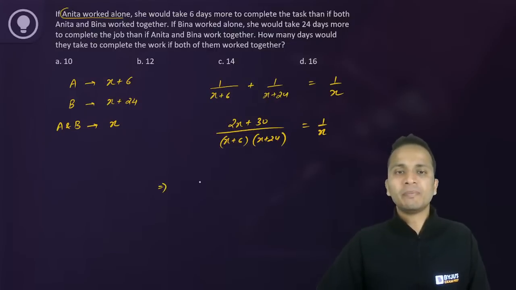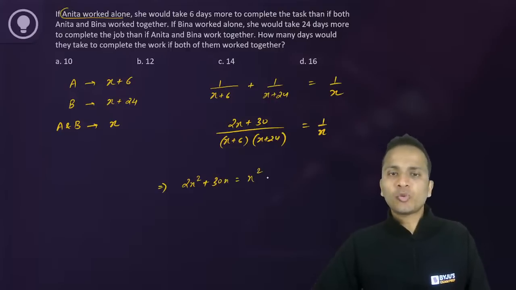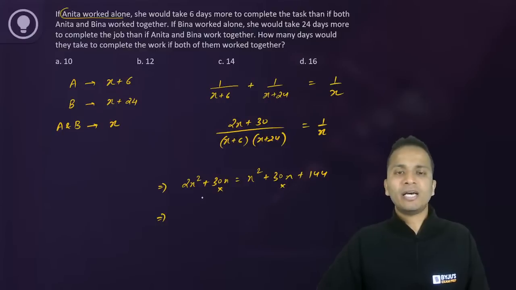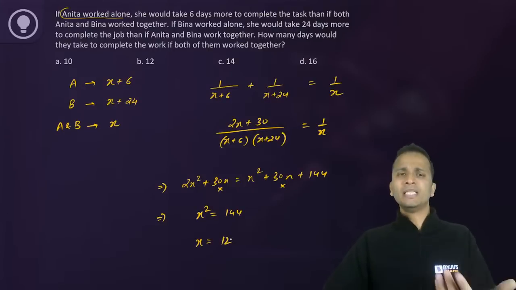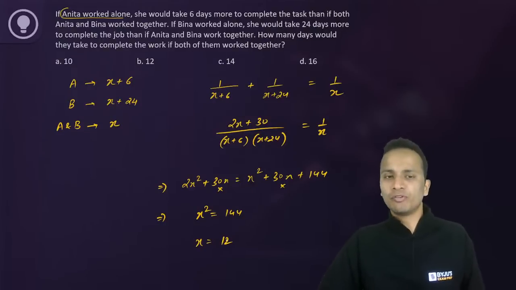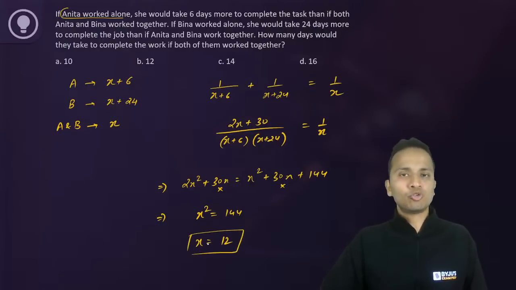Now doing cross multiplication, I'll get 2X square plus 30X is equal to X square plus 30X plus 144, right? So 30X will get cancelled on both sides and X square will come on the left hand side. So X square is equal to 144 and the value of X will be equal to 12. There will be a negative value, but I'll have to ignore the negative value because this is the number of days. So X is equal to 12.